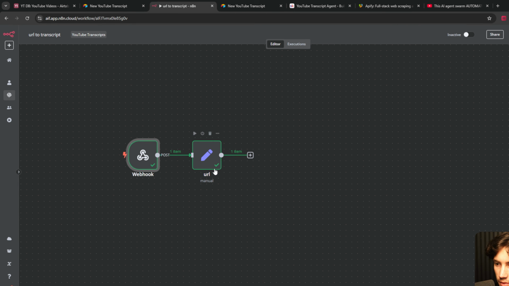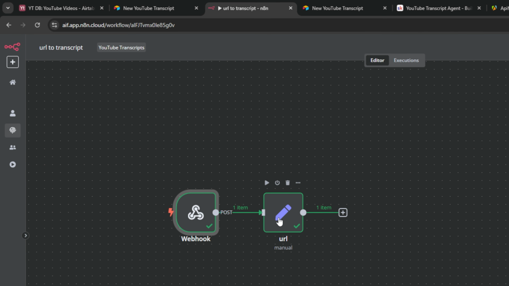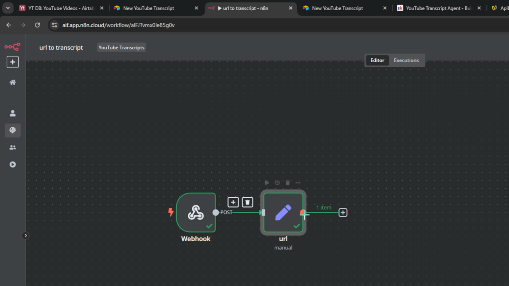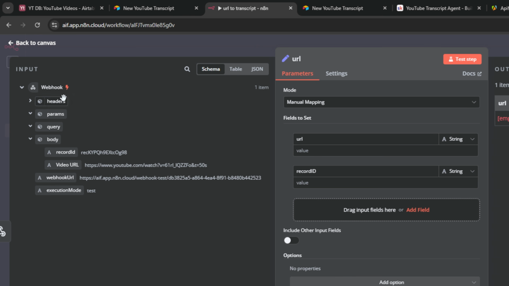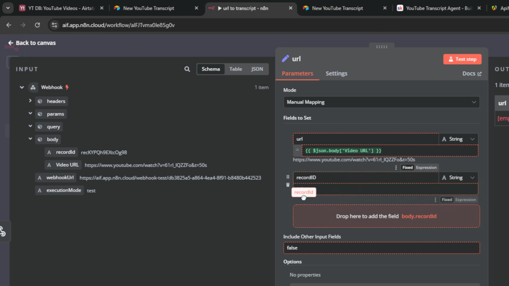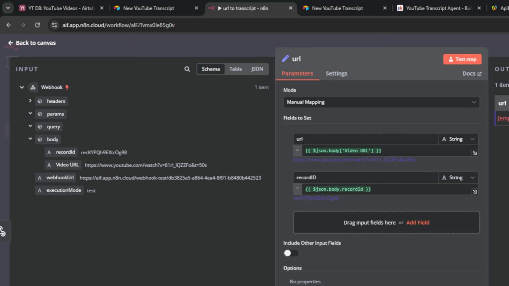And this test data should send through to this webhook request, just like that. So now that that data sent through, that means our form was hooked up correctly in our automation. Now that that's successful, I can click in here and map all of the data that's being sent from the webhook. So I can map record ID and video URL. I'm going to drag video URL under video URL right there, record ID under record ID, and boom, just like that, we have these two fields set.